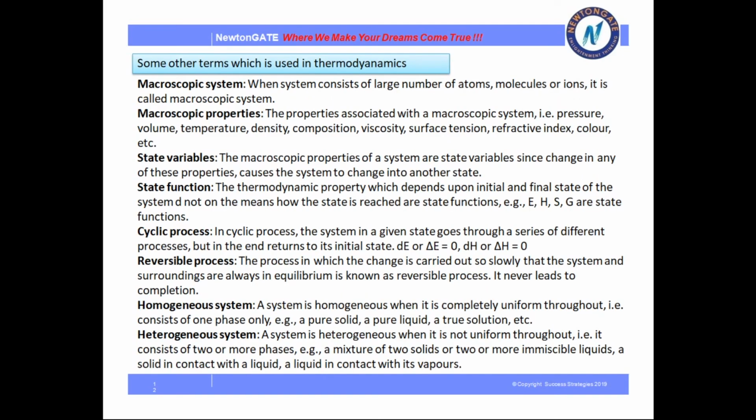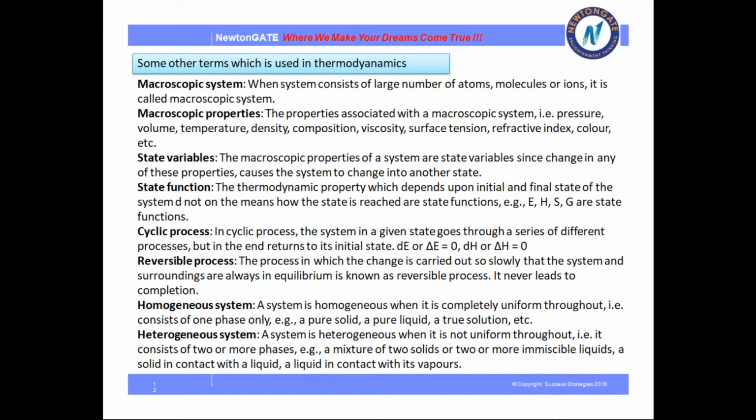Okay, there are some other terms used in thermodynamics. First is macroscopic system. What is macroscopic system? When a system consists of a large number of atoms, molecules or ions, it is called a macroscopic system. Macroscopic properties: the properties associated with a macroscopic system, that is pressure, volume, temperature, density, composition, viscosity, surface tension, refractive index, color, etc.